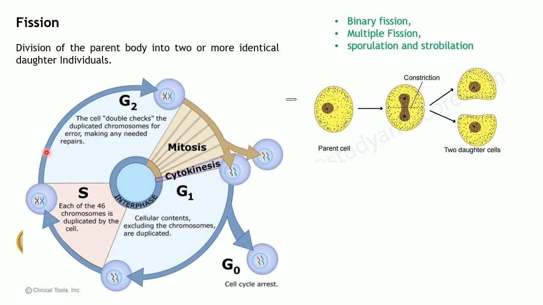When it enters G2 phase, the cell components grow again, and it also checks whether all the processes have been carried out properly. And when it reaches the end of G2 phase, it enters into the actual mitosis phase.